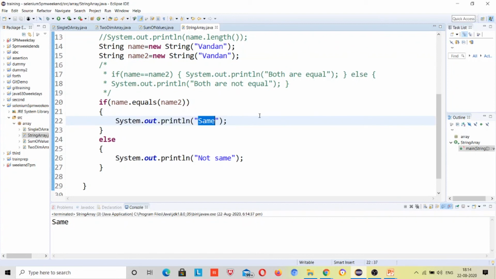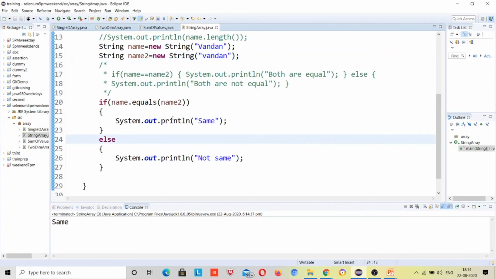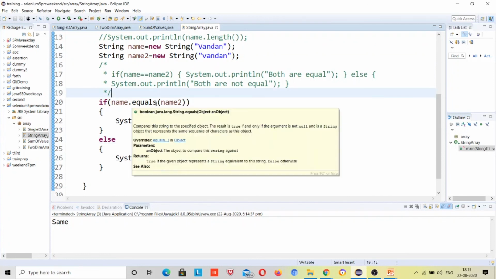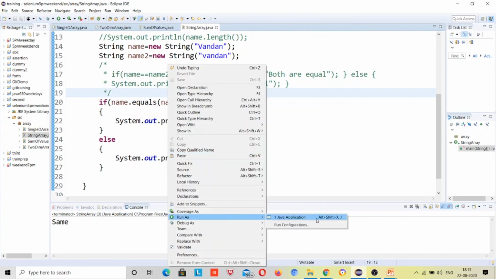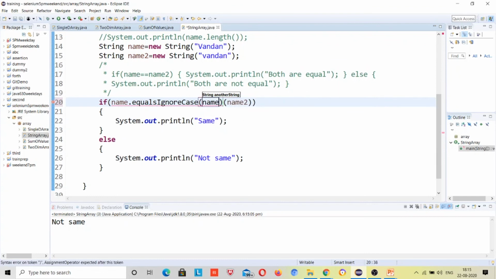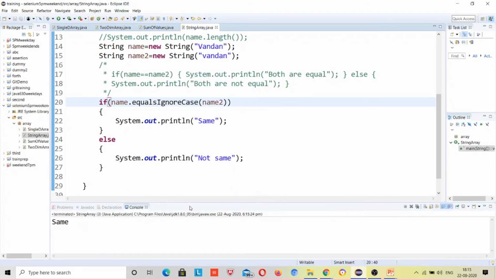Okay, so suppose I make it small, right? Now I will make it small, and what should it print? Now I will check with anyone if I want an answer. What should be the output now? Yeah, these are not same. Not same. Okay, just because there is case matching, right? It was matching the case. So here we can use the equalsIgnoreCase method, right? Now I'll run it. Same, and it will be same.